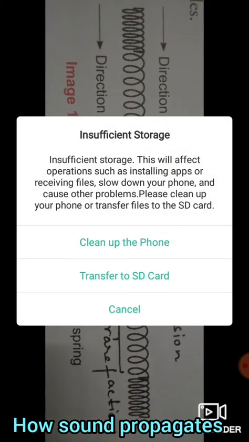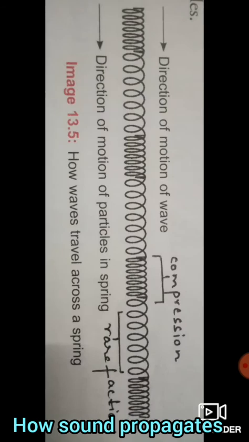Whereas the coil opens up at some place, and that place is called rarefaction. So in this manner, the wave travels across the spring. Now in the same manner, sound travels in the form of sound waves through the air.